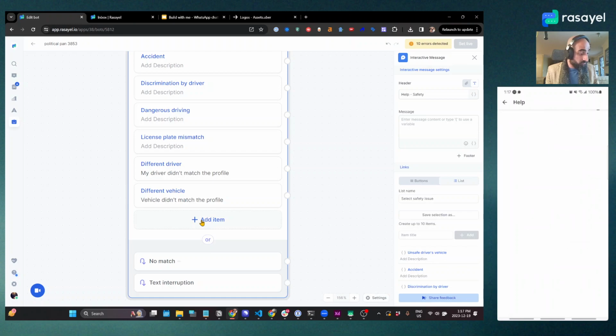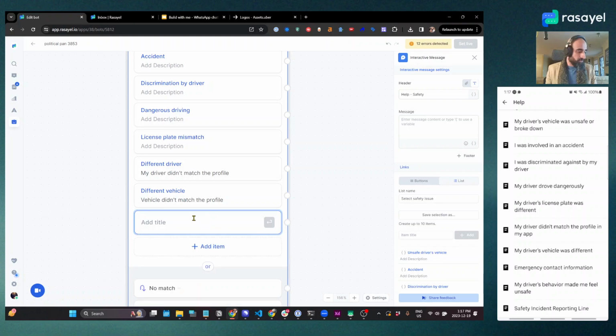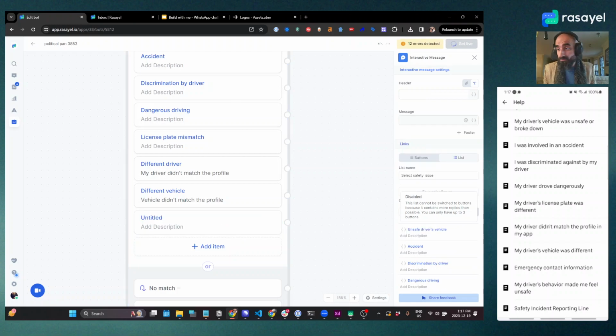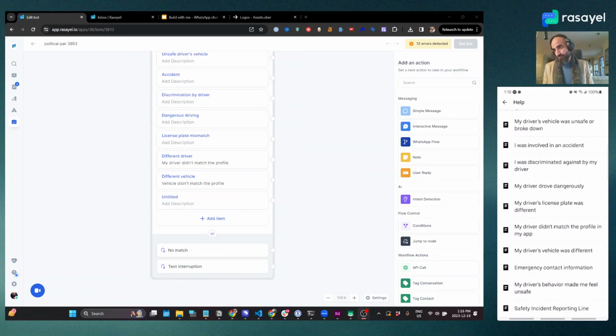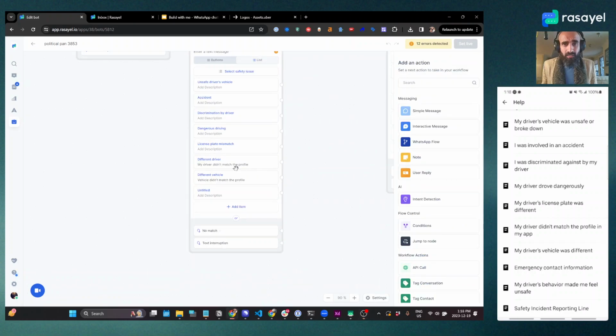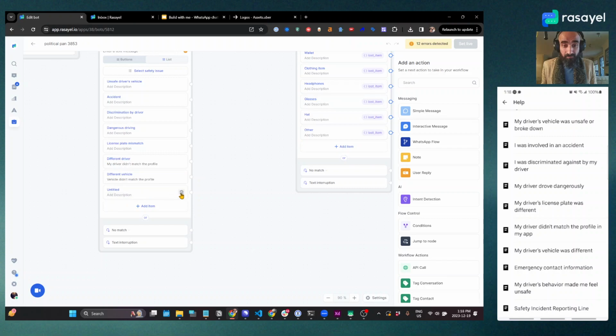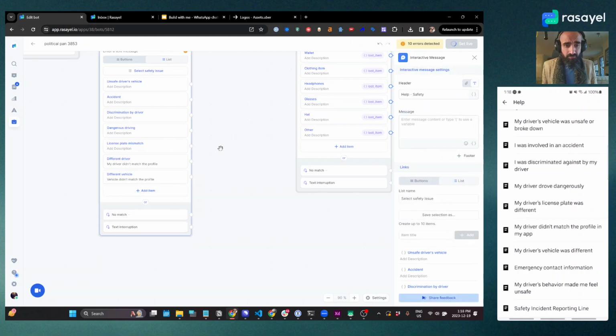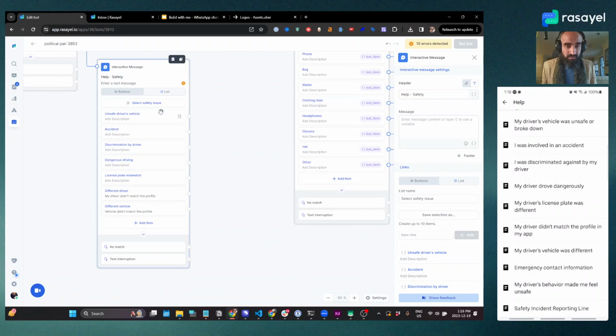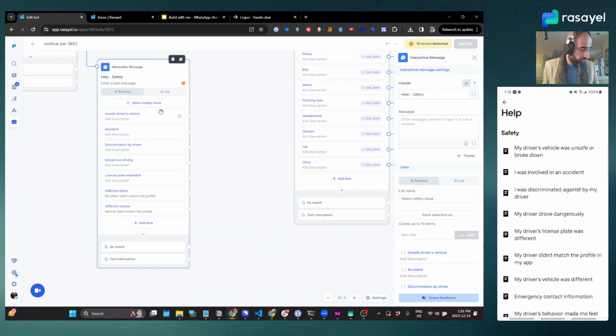Okay. All right, so it's just a whole bunch of text. So maybe we will skip this one so that we can speed it up a little bit. All right, so we've got our list of items over here. And now we've got to do something with these options. So let's start with the first one. It says unsafe driver's vehicle.